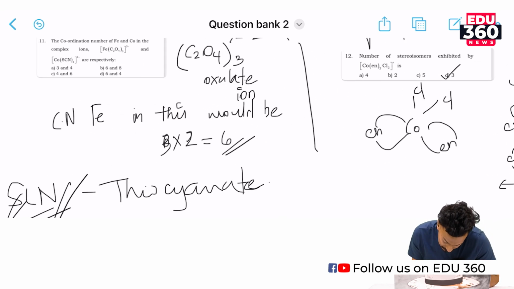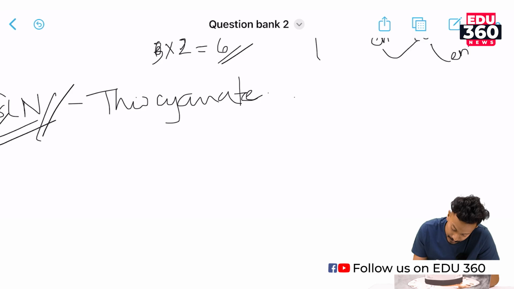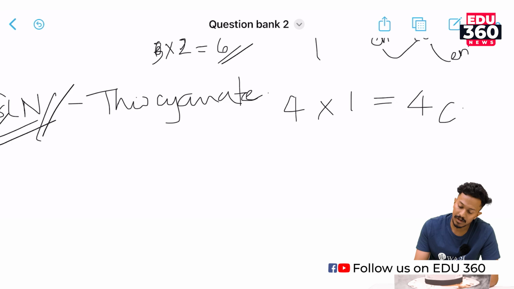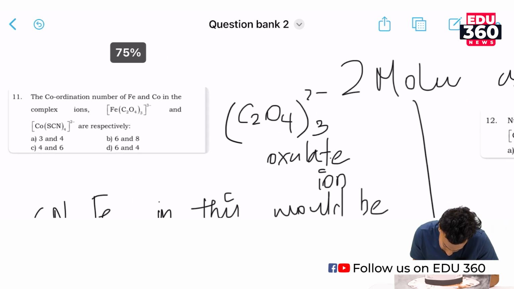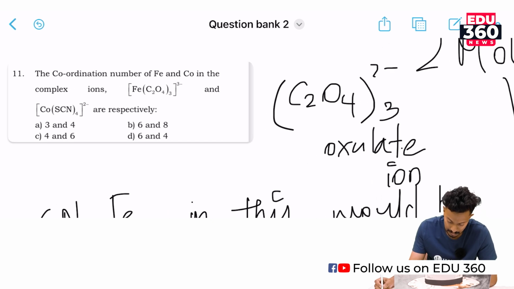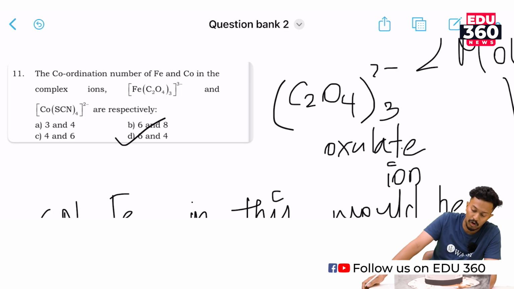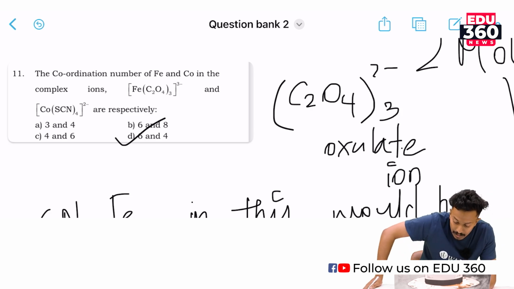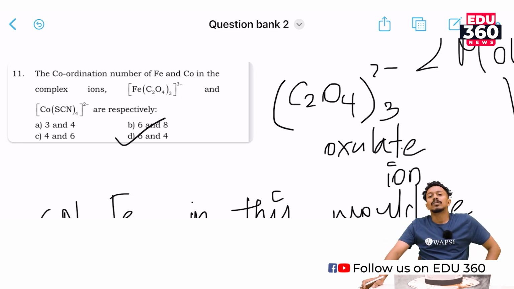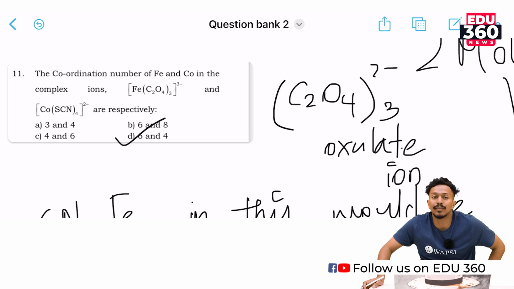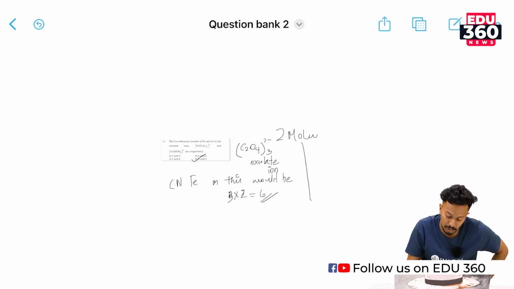Here there are 4 thiocyanide ligands with one coordination center each, which means a coordination number of 4. So the correct option would be 6 and 4, which is option D. Am I right? Yes. The coordination number of iron and cobalt in the complex ions Fe trioxalate and cobalt tetrathiocyanate would be 6 and 4. Okay, we will move on to our next question.